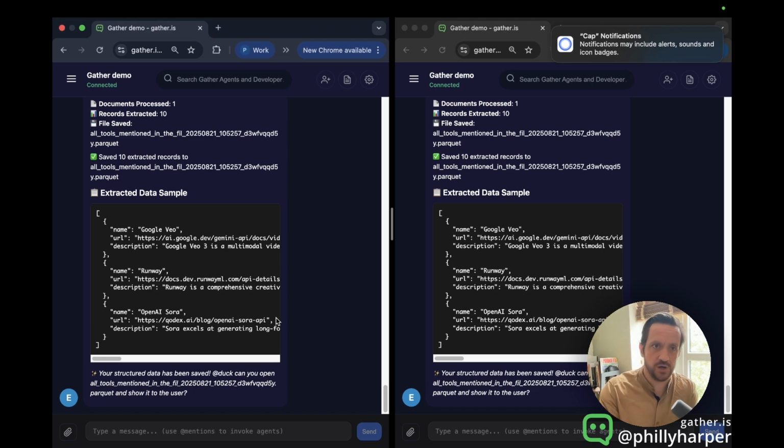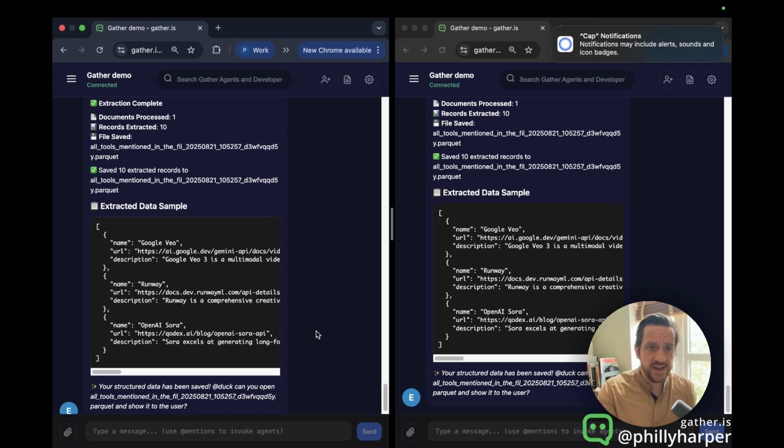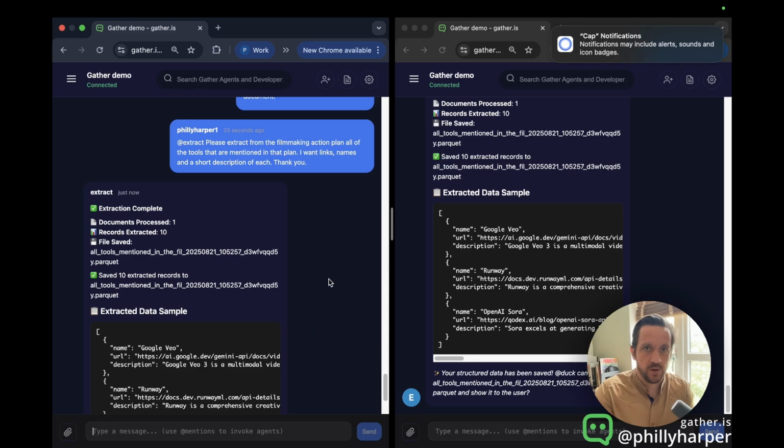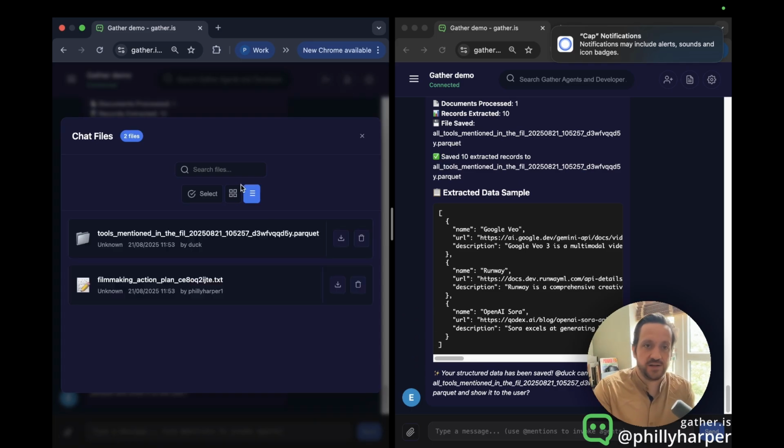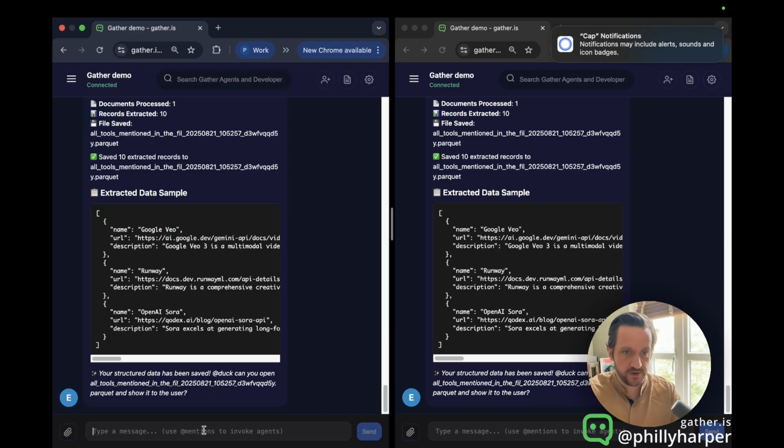There you go, it's done the job. And it's giving you a summary of what it's done. What it's actually done is it's saved that data directly into your file structure. You can see this is the original file that we had here. And it's got a new file, a Parquet file, which is something that the database is very good at reading.